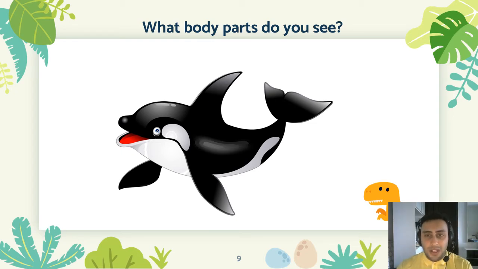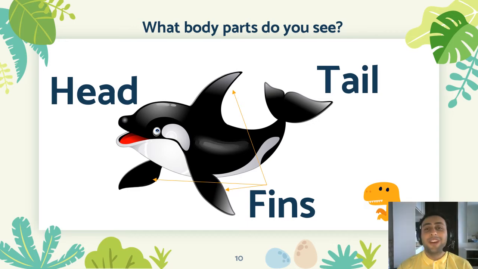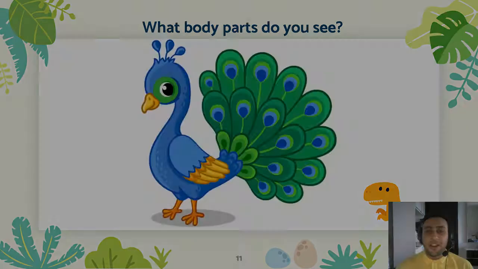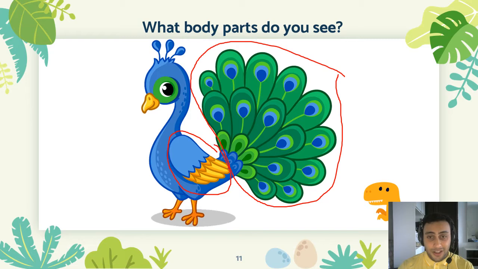Okay. Now let's look at the body parts of this. What do we see? We see 1, 2, 3 fins, 1 tail, 1 head. Yes, we are right. Good job. Now, what body parts do we see? What is this, guys? This is tail. What is this? Wing. What is this? Legs, right?